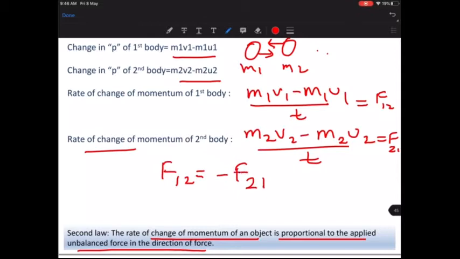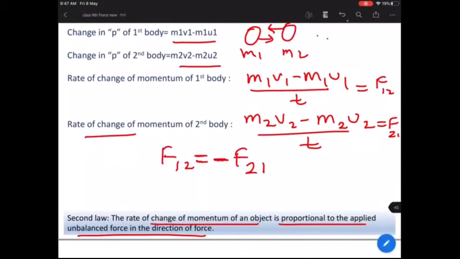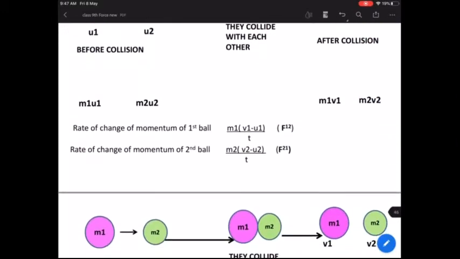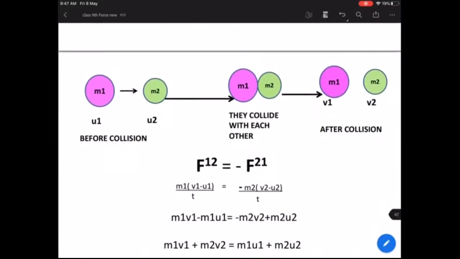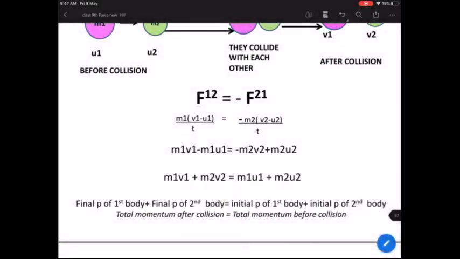See, both the forces I've calculated will be equal, so I've put an equal sign, and they will be opposite to each other, so I've put a minus sign here showing that both the forces are equal but in opposite directions. So I can equate all the quantities like this: F12 is equal to minus F21. Fine. So I'm going to substitute these values here. Now look at this, I've written the same thing here. F12, F21. Now I'm going to substitute them like this.